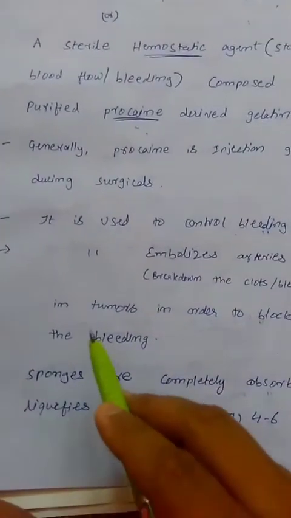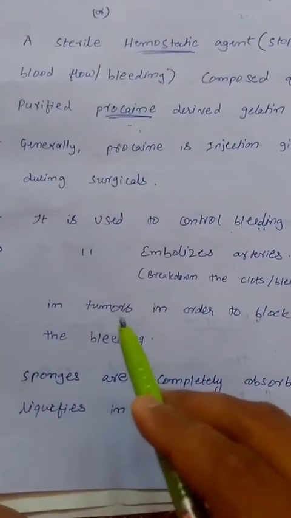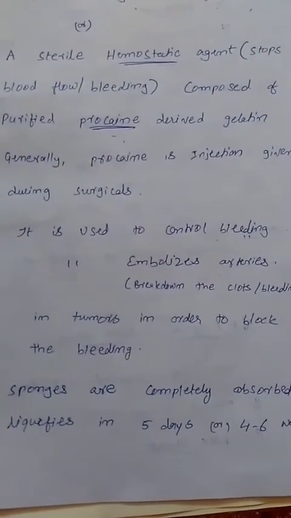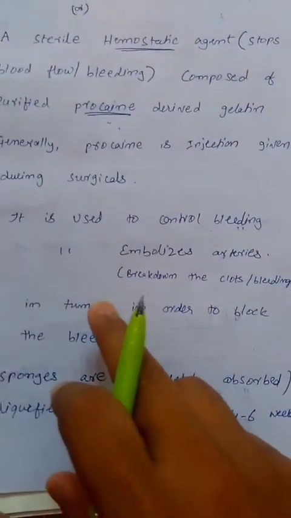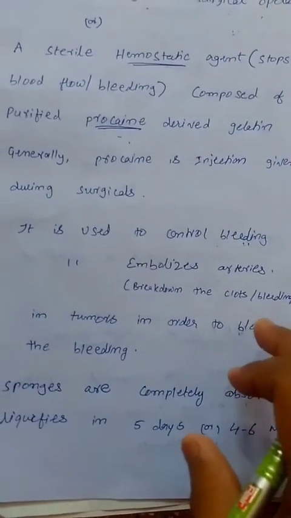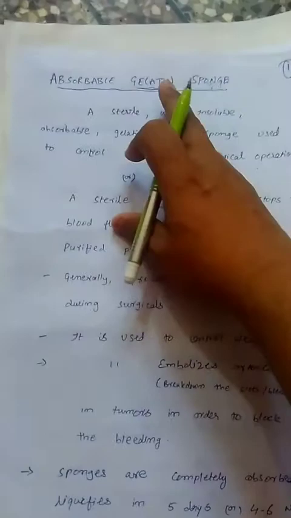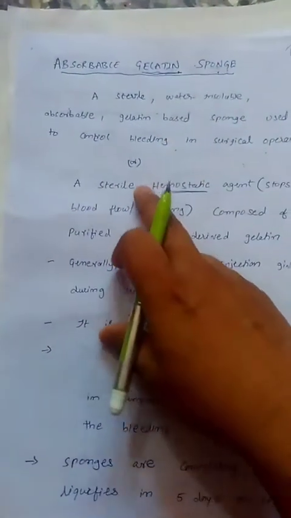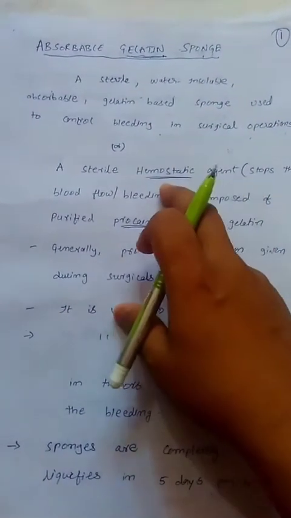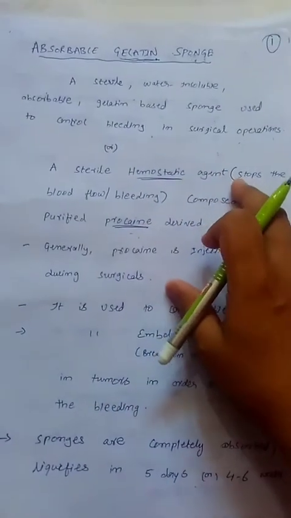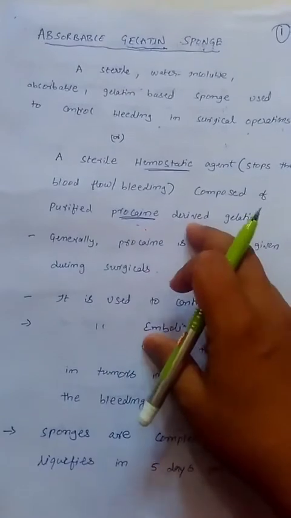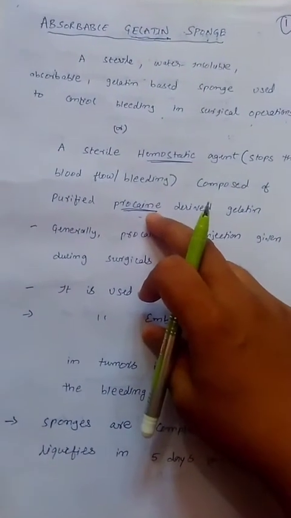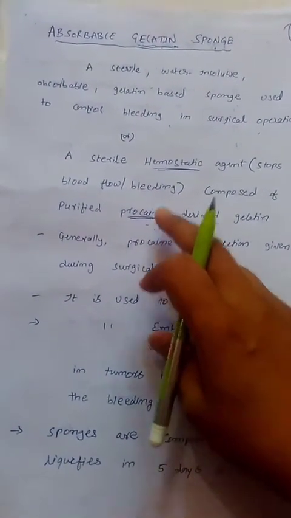And it is used in tumors, which is nothing but cancer. A tumor is a mass of cancer cells. In cancer cells, it blocks or controls the bleeding. So this absorbable gelatin sponge is a sterile hemostatic agent composed of procaine molecules. Procaine is given by injection before surgeries.